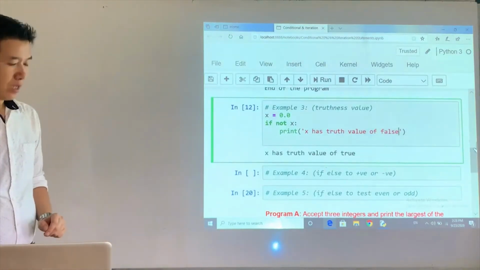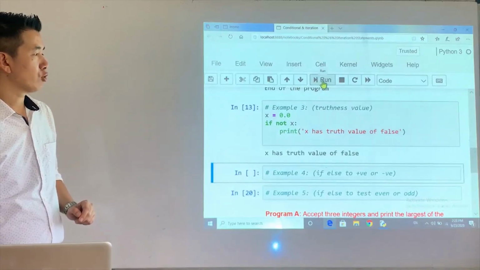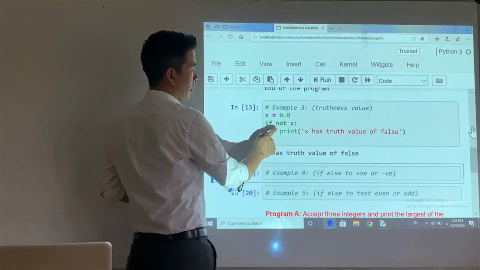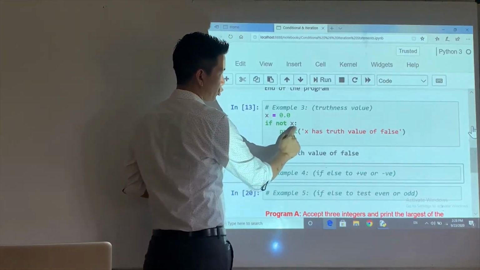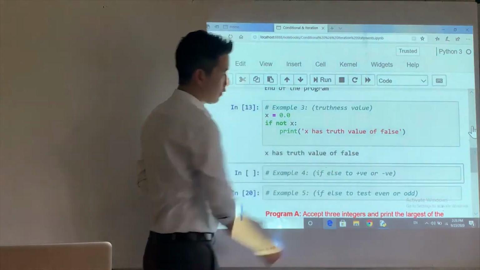Okay. Now when you run this, the program should be a proper program. The value of x is 0.0. Not of false is true. This statement will be executed. x has truth value of false.